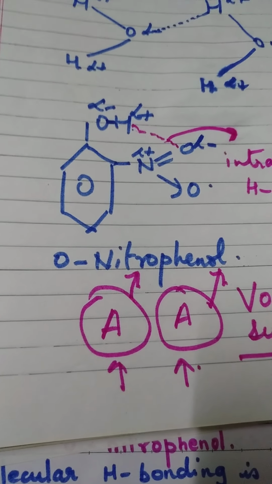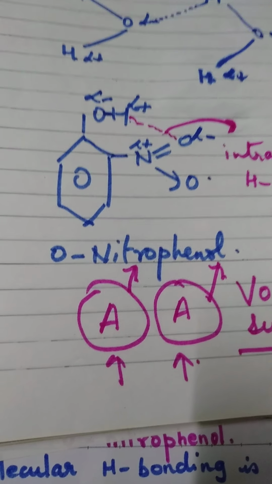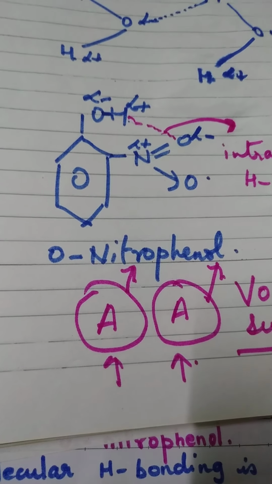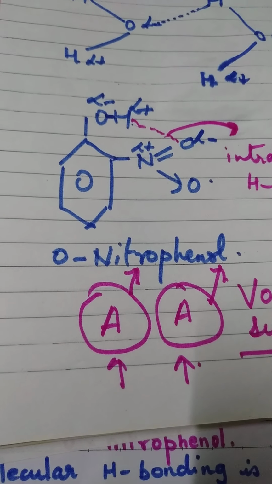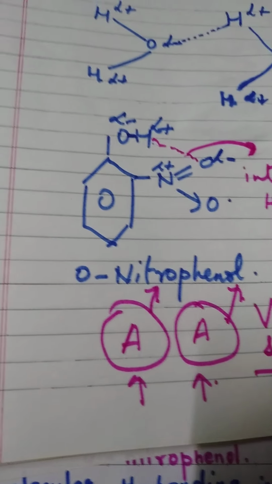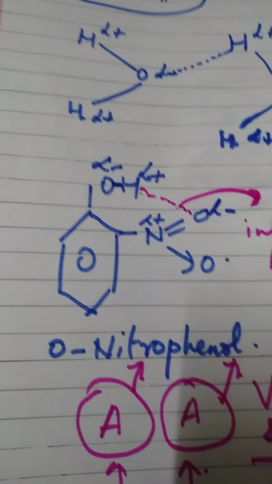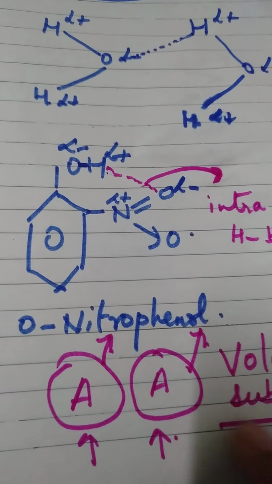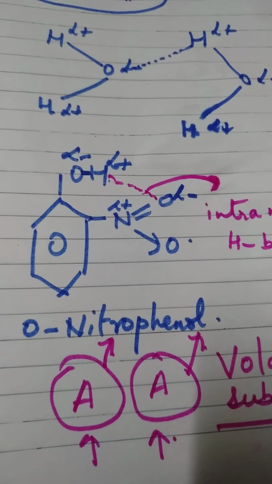Like we are using sanitizers nowadays. If you sanitize your hand, ethanol has a low boiling point, it changes into vapor at room temperature. Correct? This is your condition, and this is the result of intramolecular hydrogen bonding.